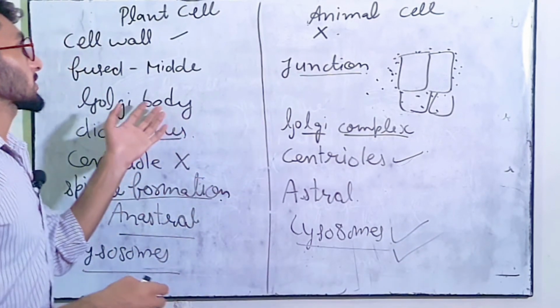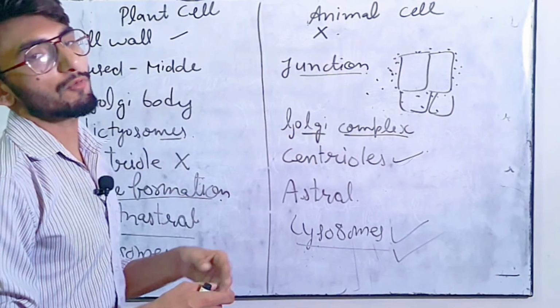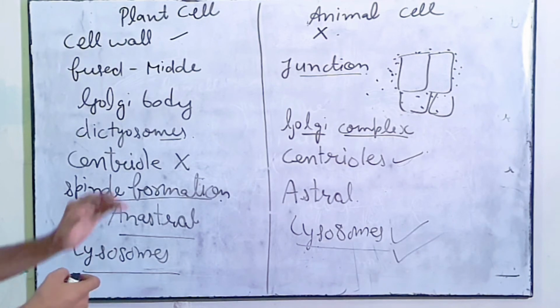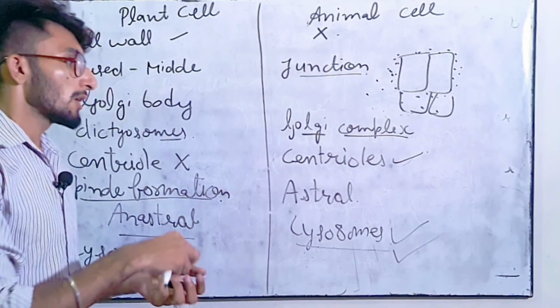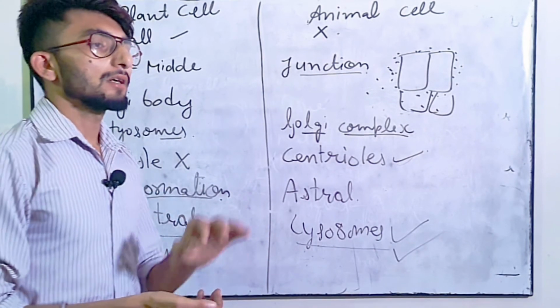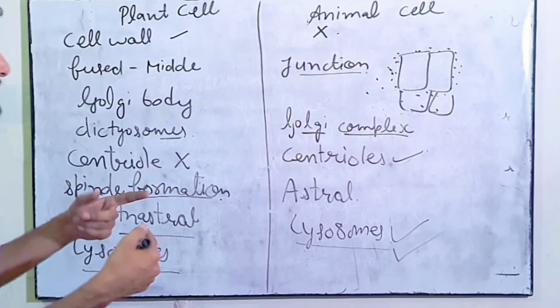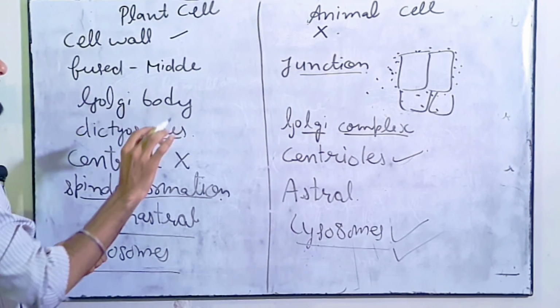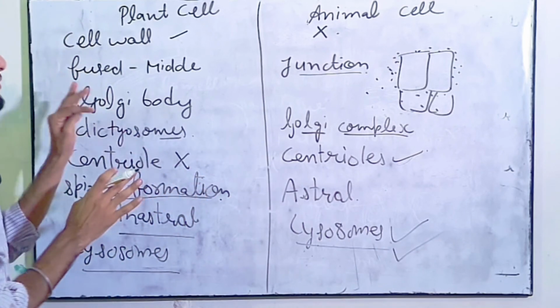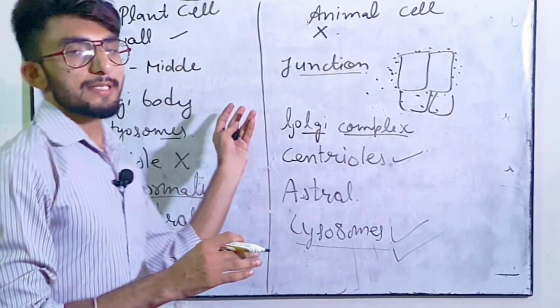So this is the general difference between plant cell and animal cell, and we have done the general account of plant cell and animal cell. ठीक है कि इसके बारे में हमने जनरल पढ़ लिया है, ठीक है। In the next video we will do each and every organelle in detail. Clear है? So in next videos we will do all organelles in detail. So हर एक पार्ट को डिटेल में स्टडी करेंगे. So this is the general account of the types of cell, animal cell and plant cell.